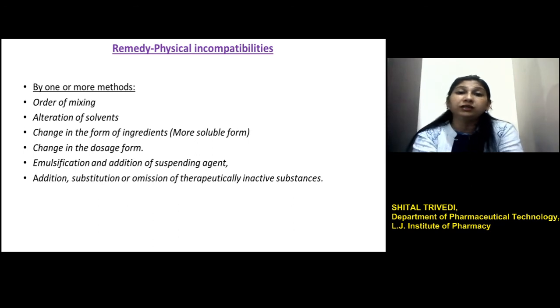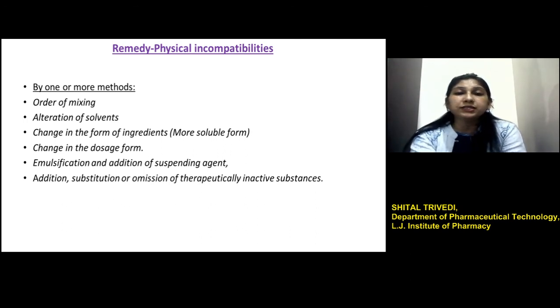That means if the stability issues cannot be solved in a liquid dosage form, then a solid dosage form like a tablet or capsule can be preferred. Or the incompatibility can be solved by omitting, substituting or adding other ingredients, or the addition of ingredients which do not have any therapeutic effect. By this we can solve the physical incompatibility issues.